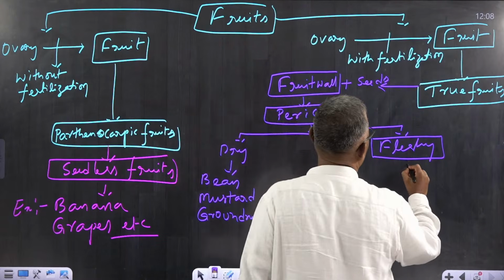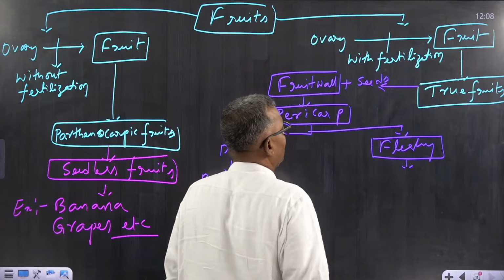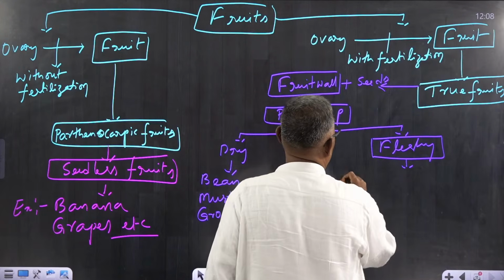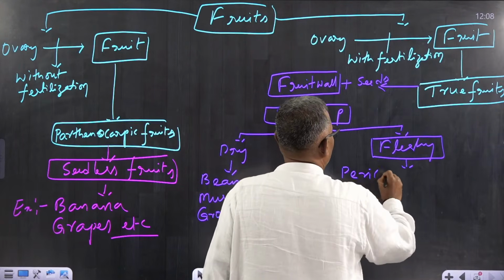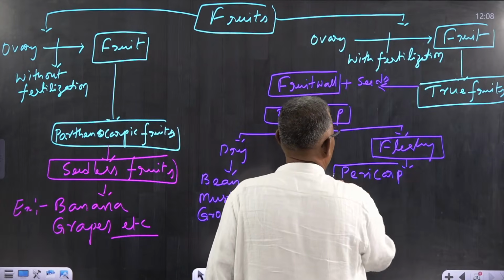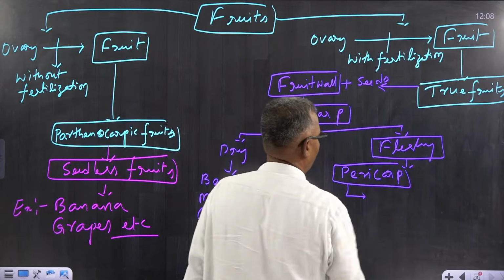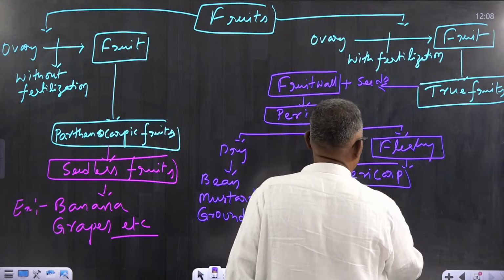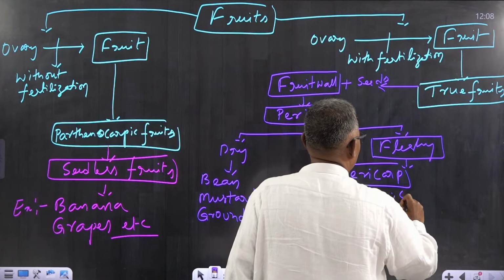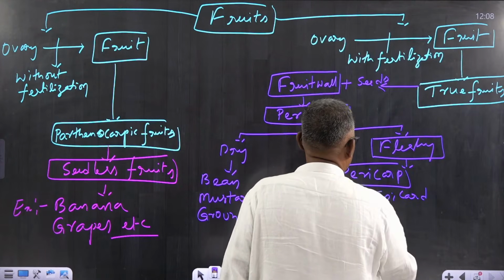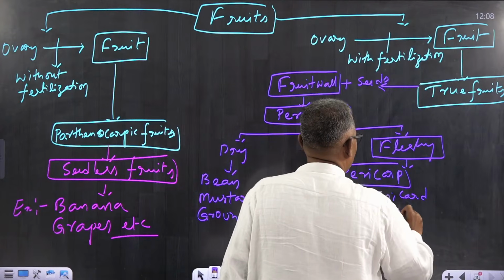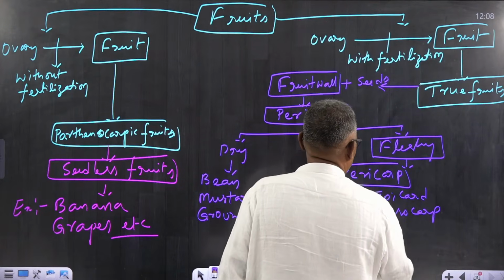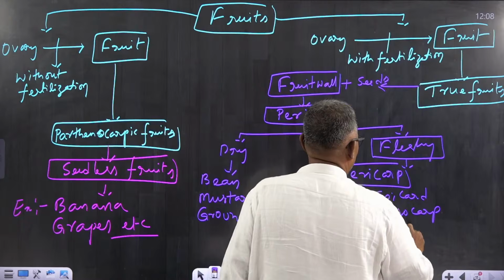For example, now here the pericarp is well differentiated into three layers. One is epicarp, the second one is mesocarp, and third one is endocarp.